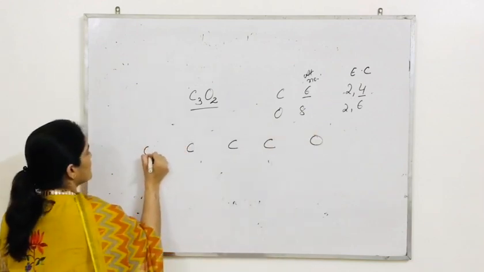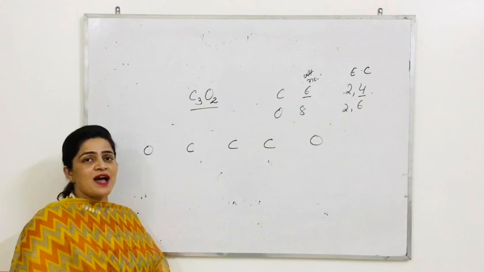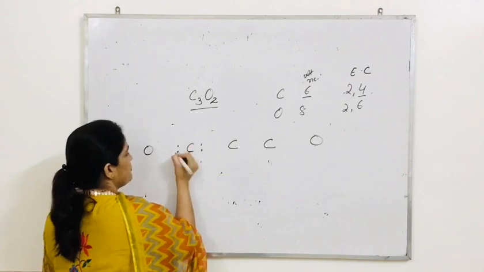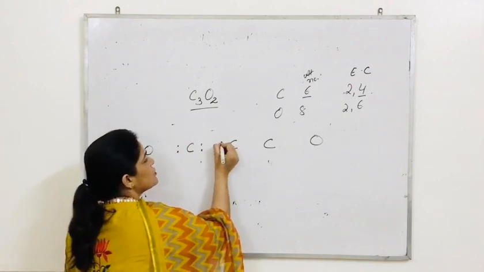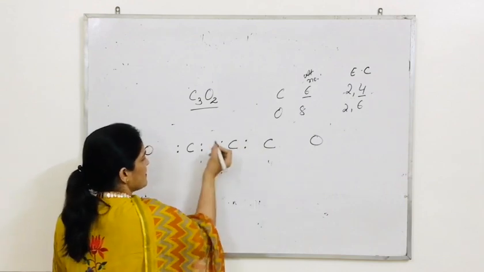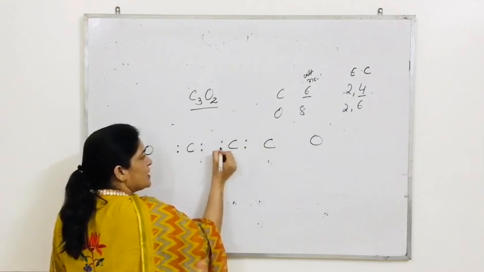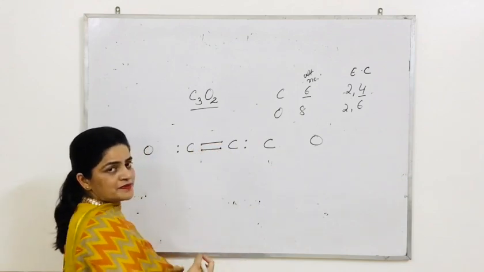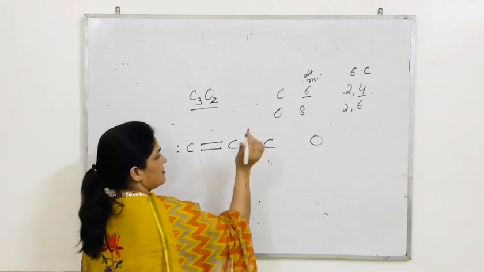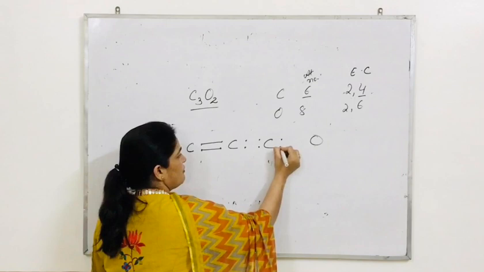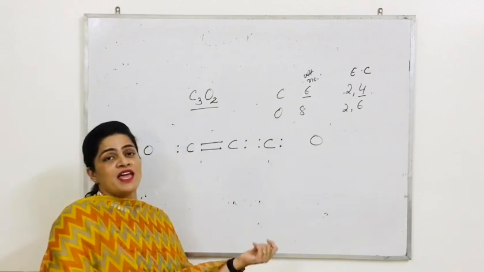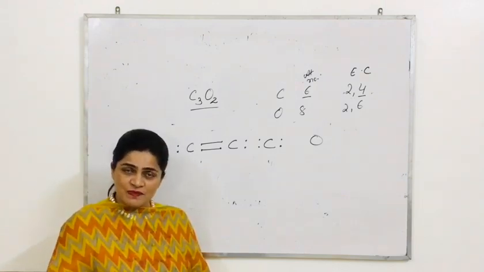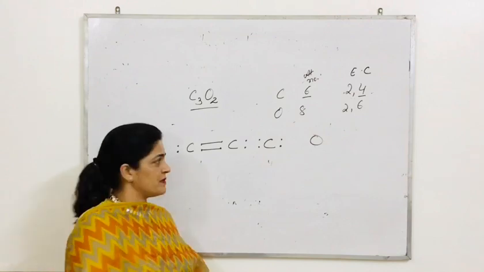I discussed with you. Now students, this carbon has 4 valence electrons. It's going to use those 4 valence electrons: 1, 2, 3, 4. This carbon also has 4 valence electrons. With the help of these 2 electrons of this carbon and these 2 electrons, they'll make a double bond. Same is the case with the third carbon: 1, 2 and 3, 4, 4 valence electrons. And I think everybody knows at this level that in bond formation always valence electrons participate, inner electrons do not participate.